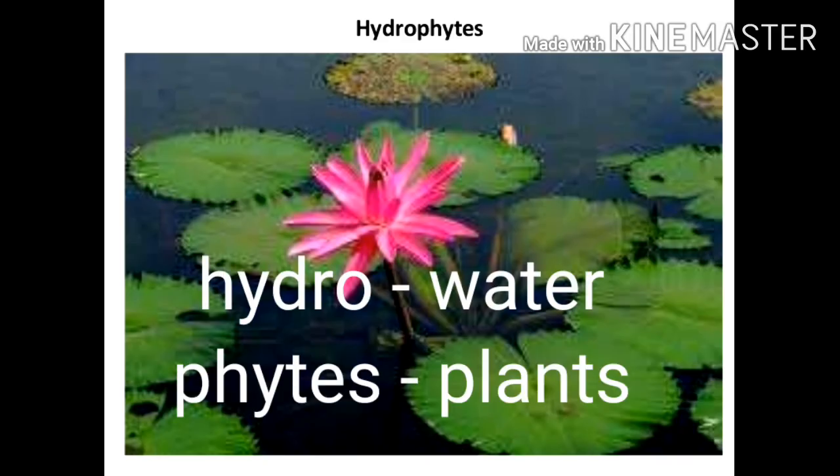In this word hydrophytes, hydro means water, phytes means plants. Everyone repeat the spelling. Hydro, phytes, hydrophytes. So hydrophytes means aquatic plants.